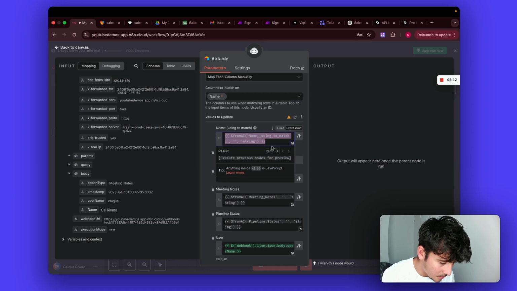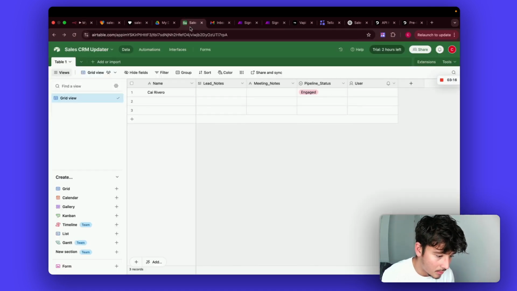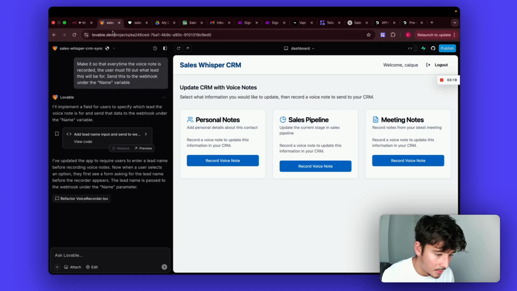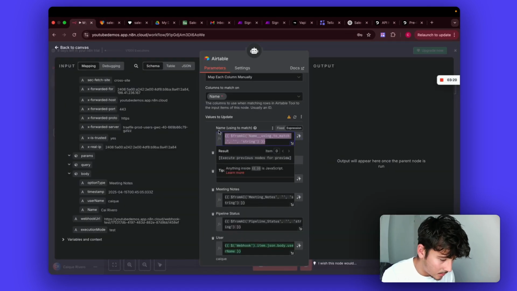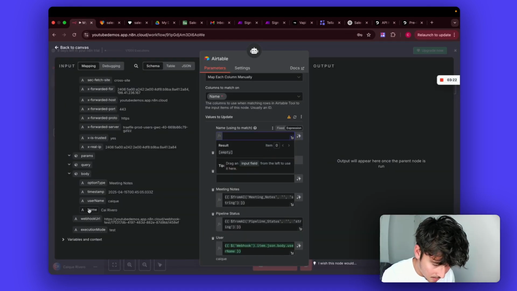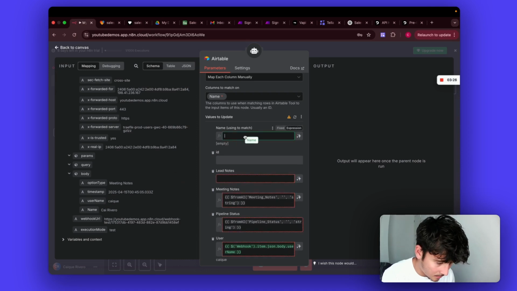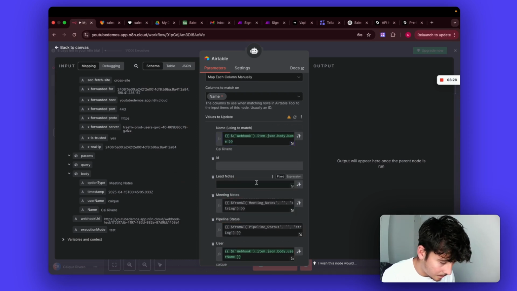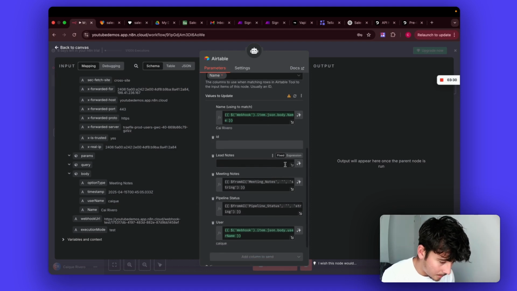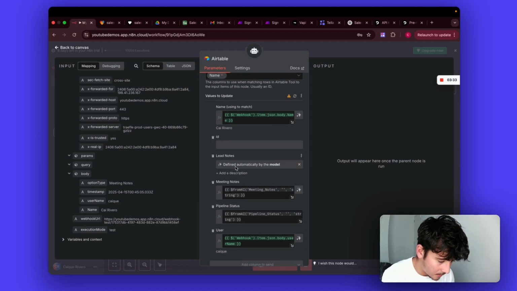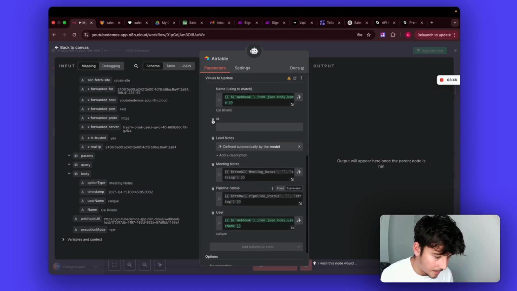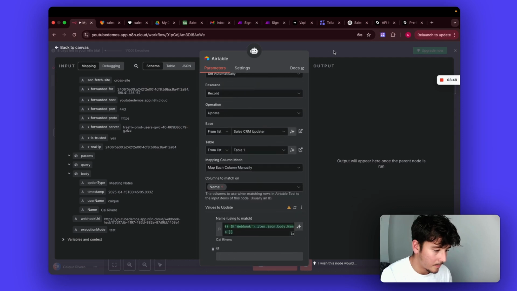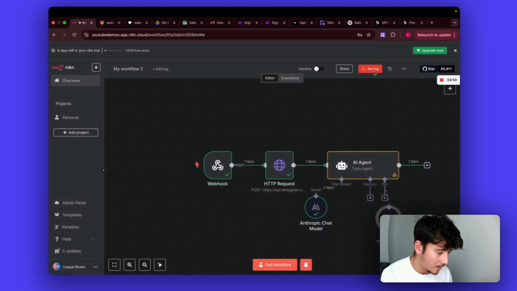Cool, so this would just be, yep, didn't update it. We'll just use this as this. And the lead notes, everything else will be defined by the model. All right. Save that and try it again.